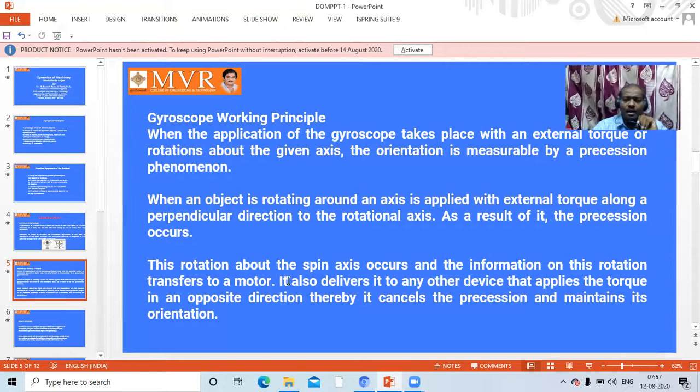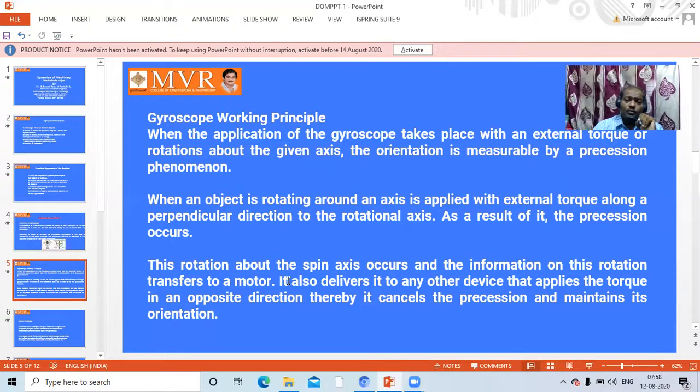Bogie, wagon, all come under the locomotive concept. What is a locomotive? A locomotive is a device or a moving object that does not move on its own energy. It has to be supplied with external energy in the form of push or pull. A push or pull may be a train engine, or sometimes a flush of water for a small object, or sometimes a trolley for a car or a lorry. So all these come under locomotive.